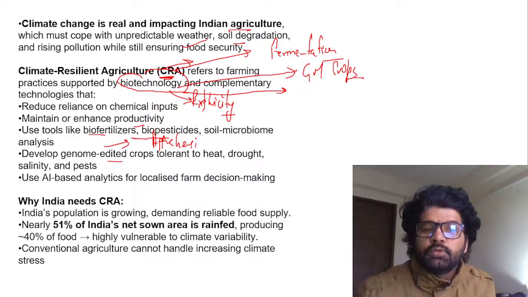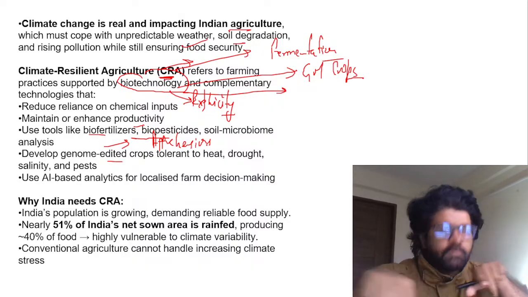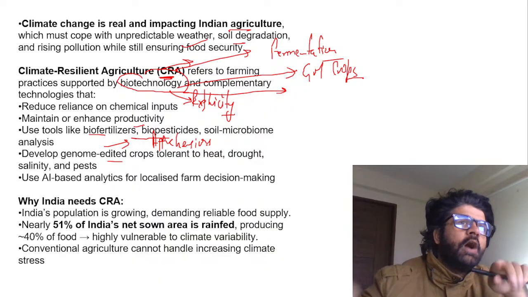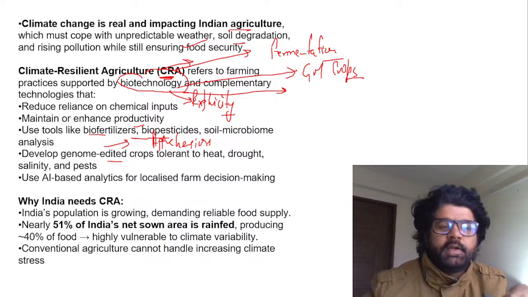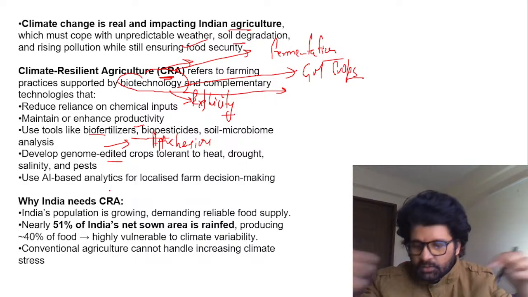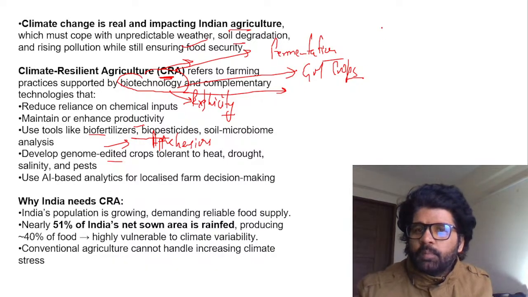People are not very enthusiastic about it. So you have to allay those apprehensions also. That will also be part of climate resilient agriculture: how you are ensuring that people are getting confidence about using these genome edited crops, and then the use of AI. So all these things are part of CRA. And again, this is very important from both the prelims and mains perspective, this particular article.